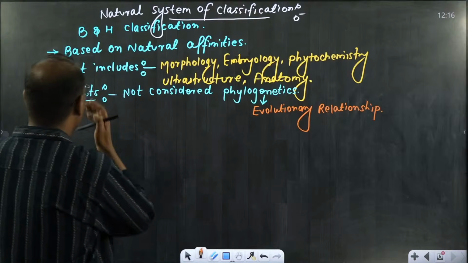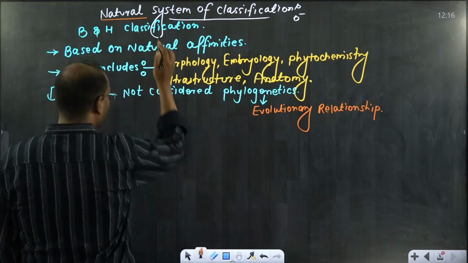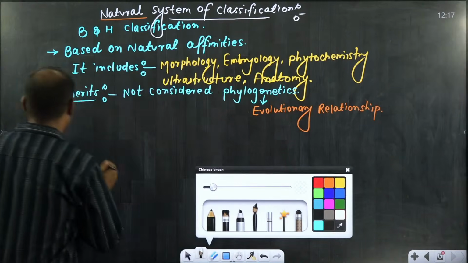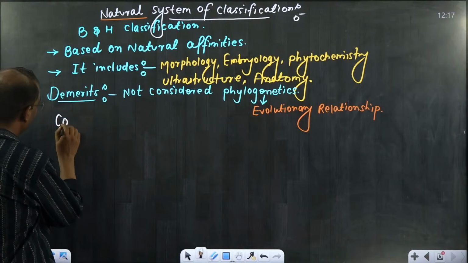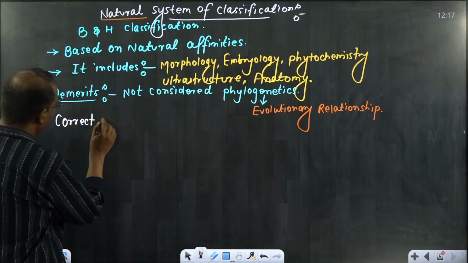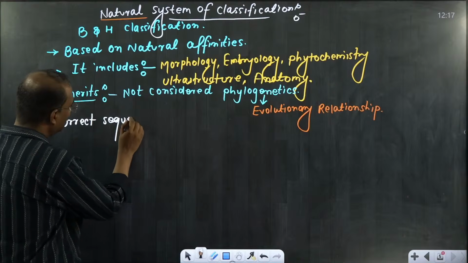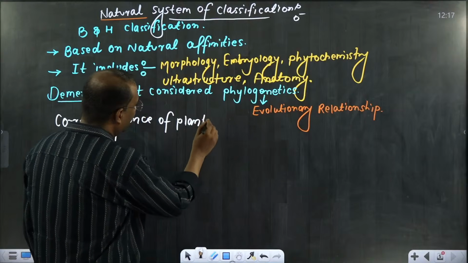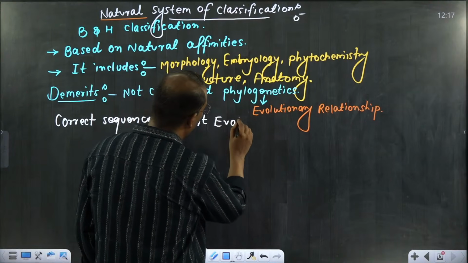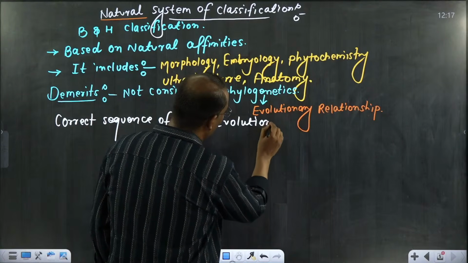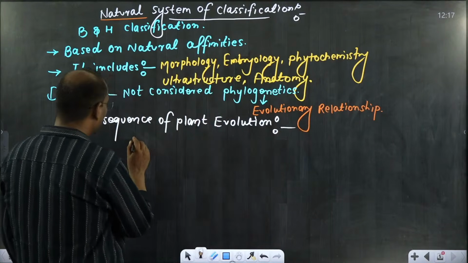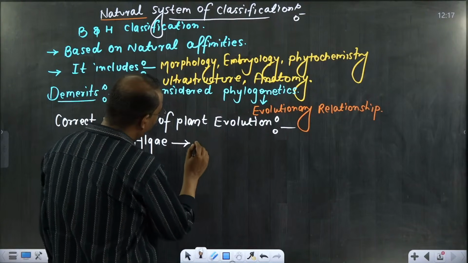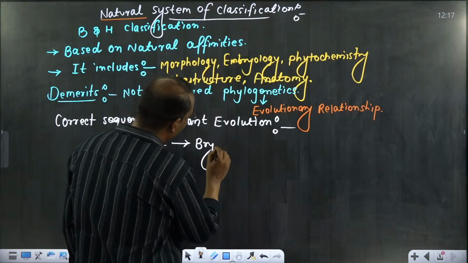We are talking about the plant kingdom. In this plant kingdom, a proper sequence is there from simple to complex. The correct sequence of plant evolution. In our NCERT also they have mentioned it like this. The correct sequence of plant evolution is, you know very well, first algae came, then bryophytes, the amphibians of the plant kingdom.